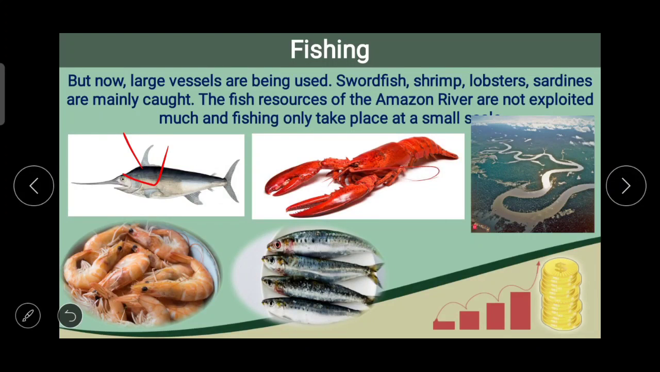Now, in the next part of this topic, we'll discuss agriculture in India, mining in India, and also the industries in India and Brazil. So in today's topic, we learned about agriculture, mining and fishing in Brazil, and at the same time we discussed the economy of Brazil.